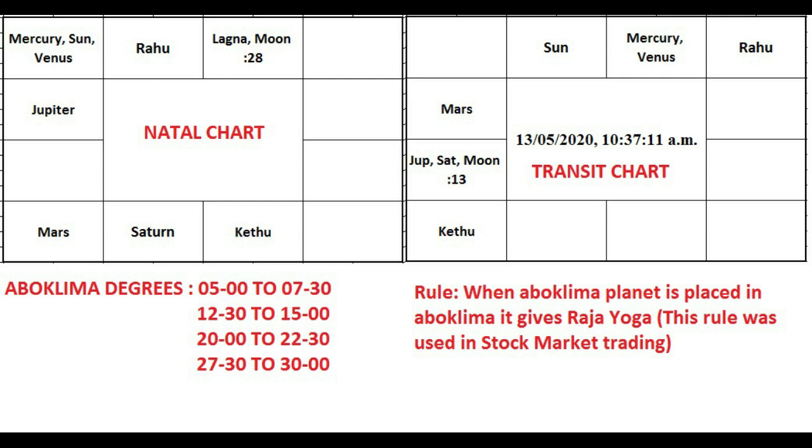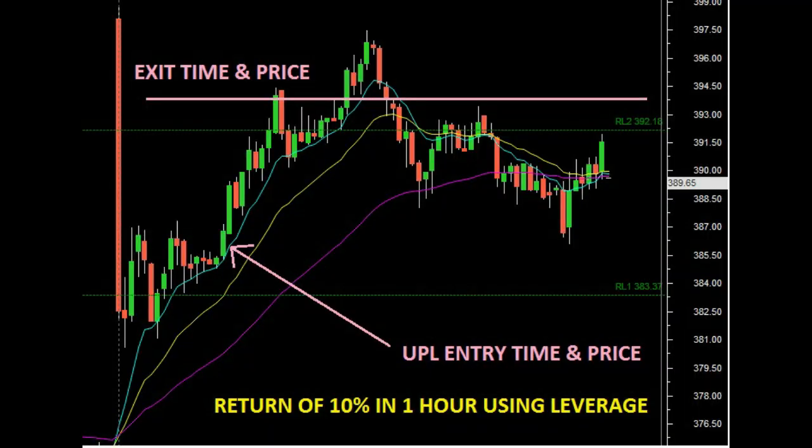So the time of entry was 10:37:11. In the next slide, you can see the chart of United Phosphorus Limited and the entry time and also the exit time. At that time the Lagna was Cancer. And also we have mentioned the return of 10% using the leverage concept. Persons who are in the markets know what leverage is. So we have given the entry time, exit time and everything. These are the contracts from NSE. If you want to cross-check, you can check the price at that time on the NSE website or your own software.